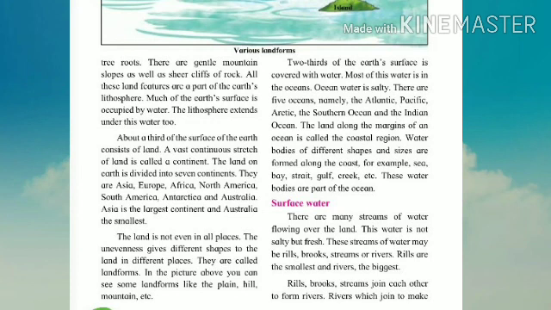The land along the margins of an ocean is called the coastal region. Water bodies of different shapes and sizes are formed along the coast. यहाँ पे कोस्ट के एग्जाम्पल्स दिए. फॉर एग्जाम्पल सी, बे, स्ट्रेट, गल्फ एंड क्रीक etc. These water bodies are the part of our ocean. And if you will see in this picture, you can see the different examples of the various landforms.